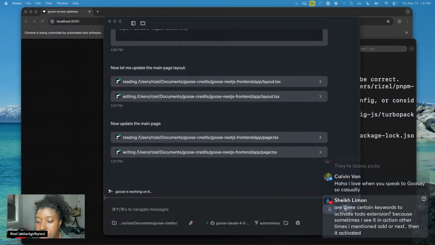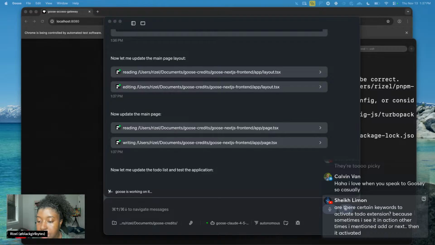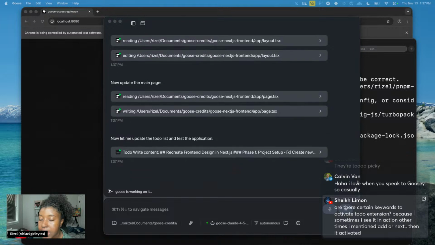Are there certain keywords to activate the to-do extension? Because sometimes I see it in action, and other times I mention add or next, then it activated. I think it happens when there's 2 or more steps.